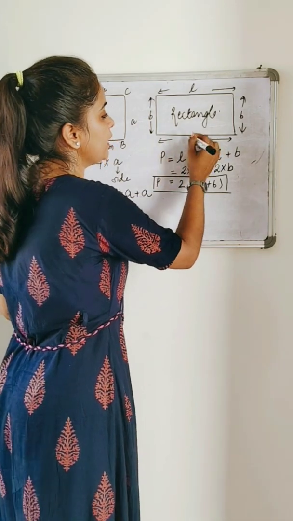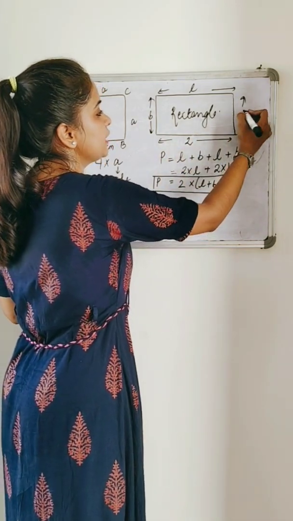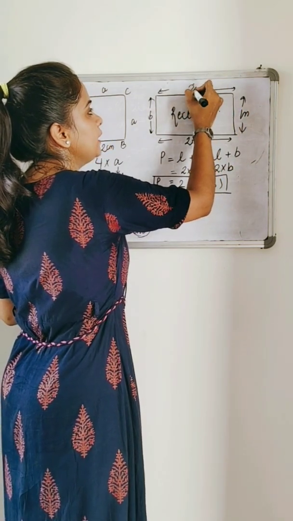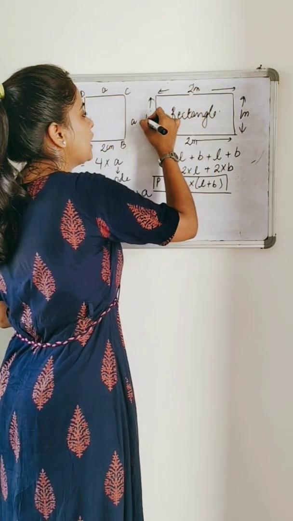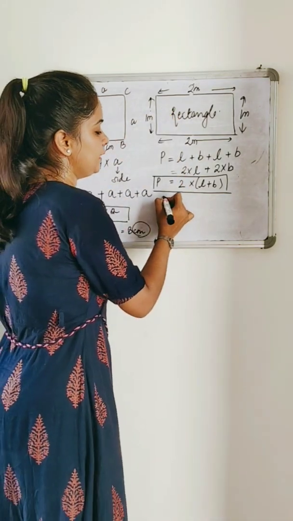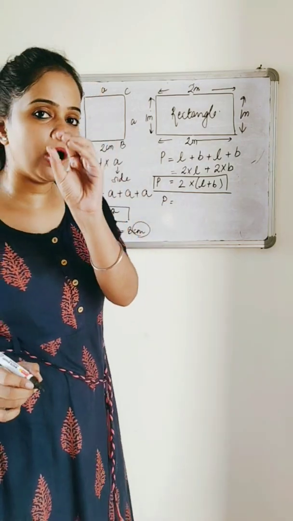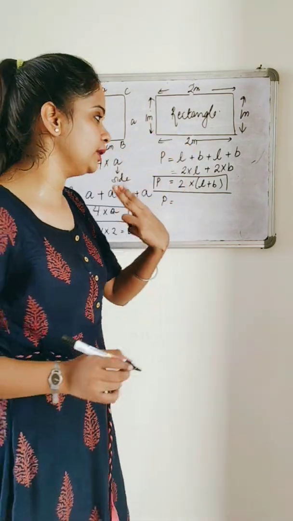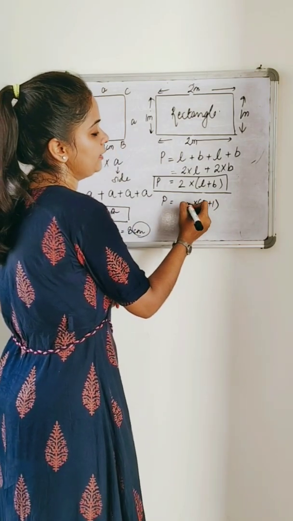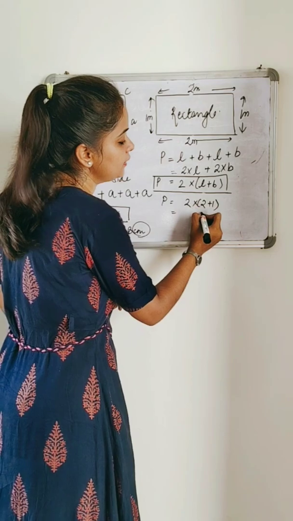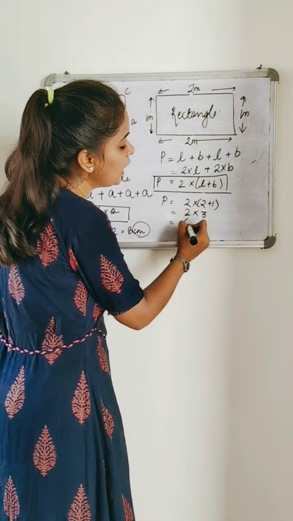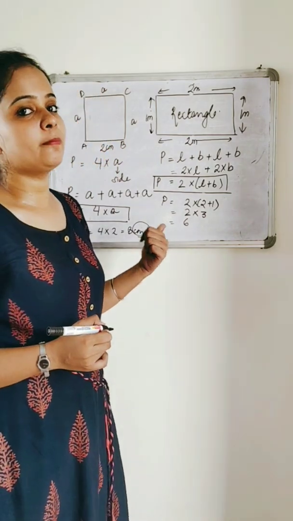What am I saying by this? If I consider that the length is 2 meter and breadth is 1 meter, and I give the dimensions of this figure, then for the perimeter you add length and breadth and then double it up. Length and breadth, 2 plus 1, 3, and then double it up. 3 2s are 6. Answer? Am I forgetting something?